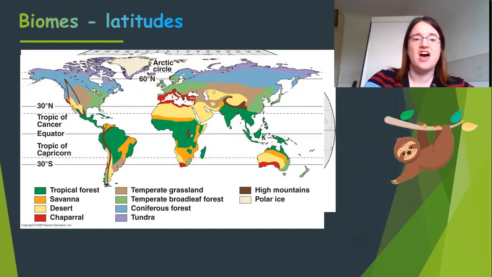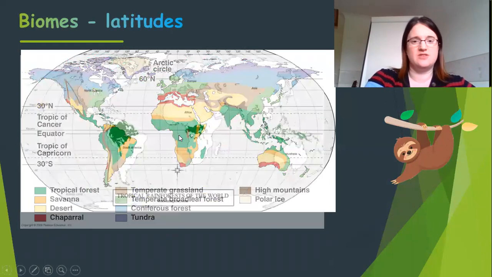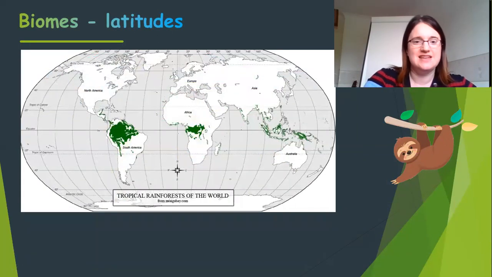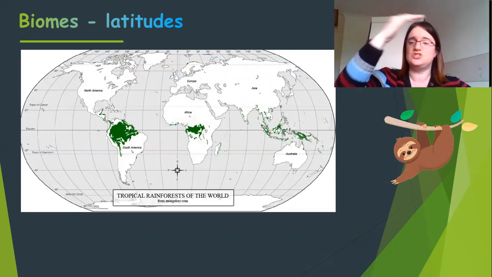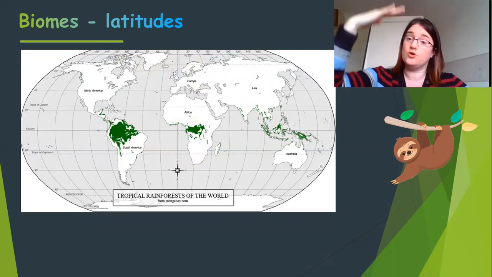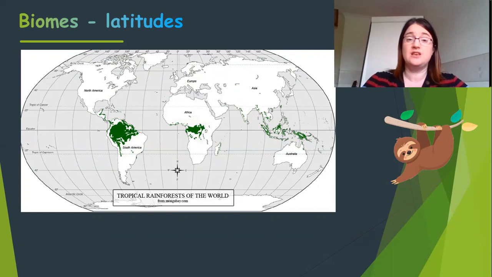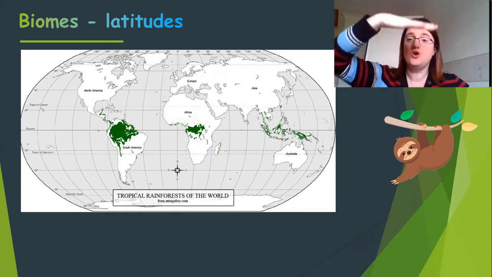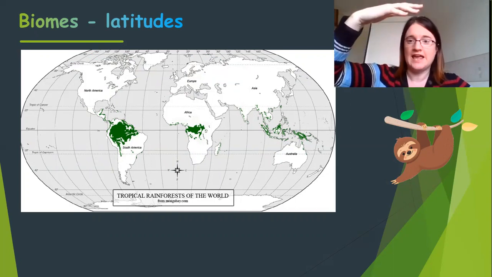Okay, and the further north you get, you can see we have something called lines of latitude. So as well as the Tropic of Cancer and the equator, we also have other lines. If I show you the next map, can you see this next map's got lots of lines on it? Latitude lines measure how north or south something is. And those lines of latitude break up the world into different biomes. So the further north you are, the colder it gets.